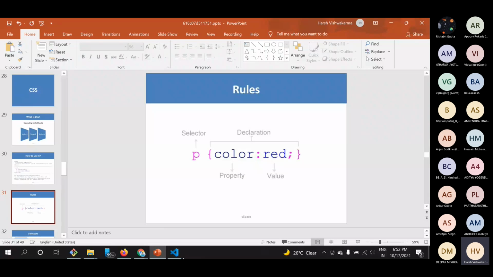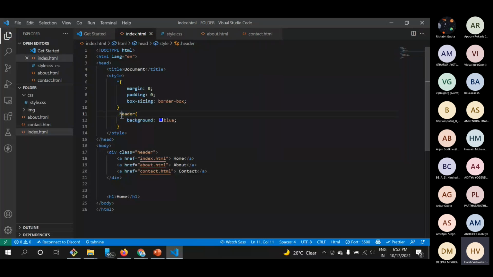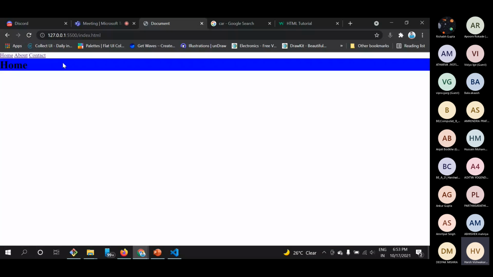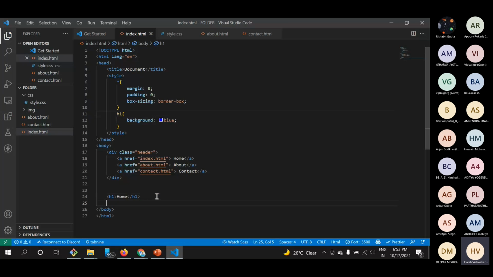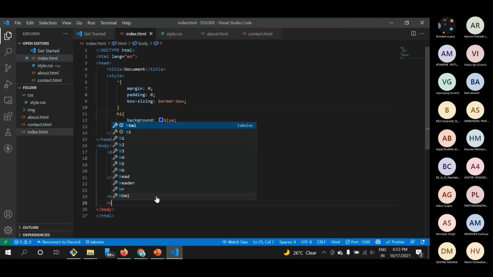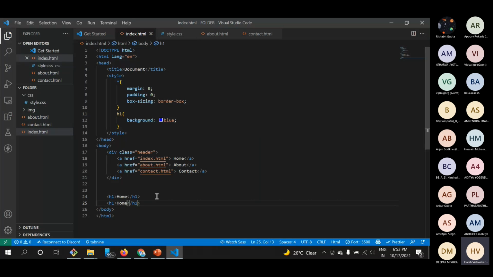We can directly use, instead of having a dot, we can directly target this h1 as well. So if I go here and directly target this h1, it will target all the h1s on this page. If I go here, you can see this is having a blue background right now. And if I add any other HTML, an h1 like home or something, this is a second h1 heading, you will see that both are in blue background.